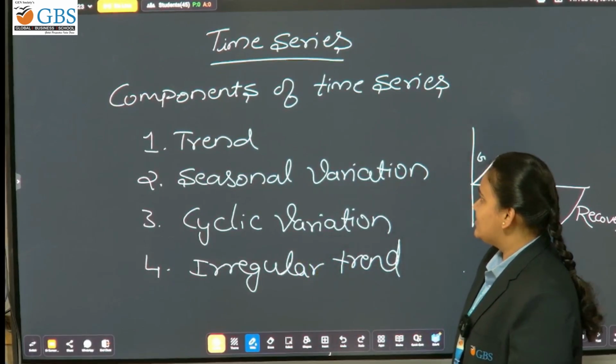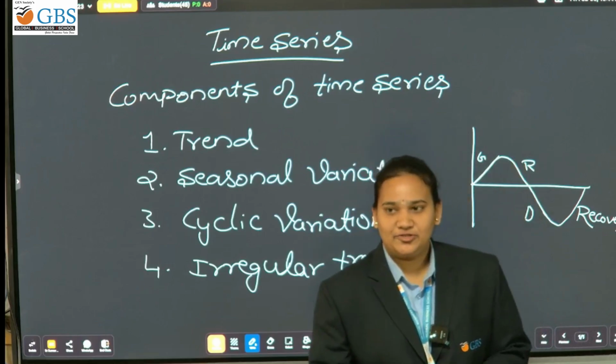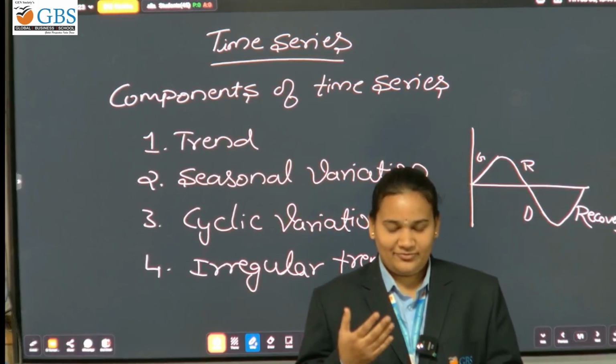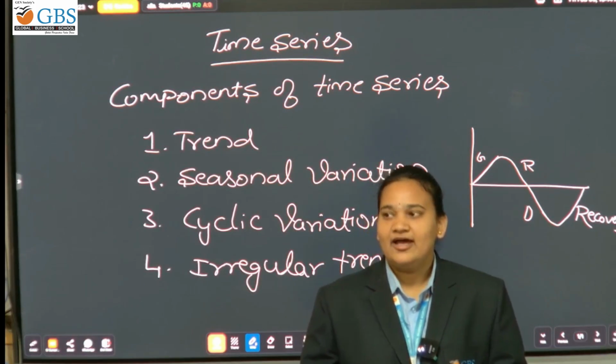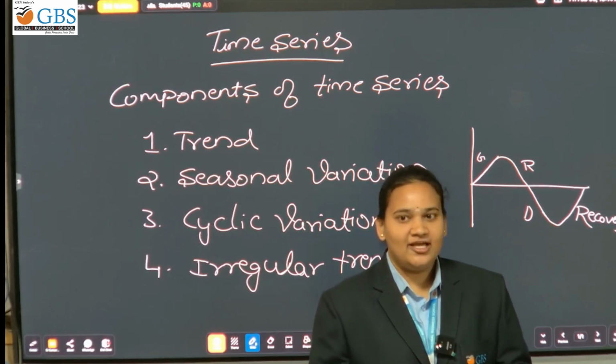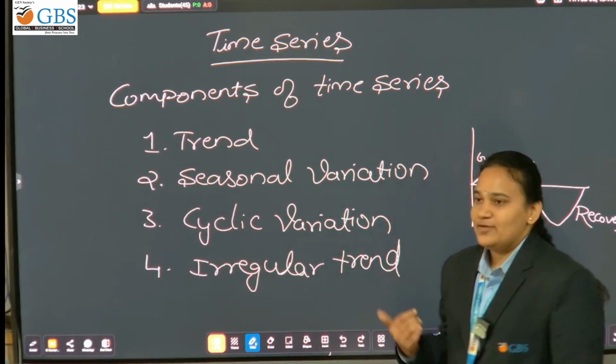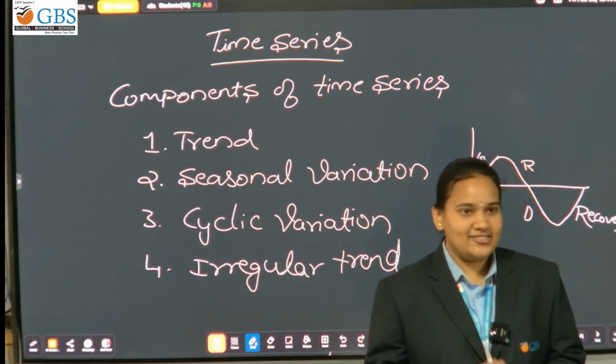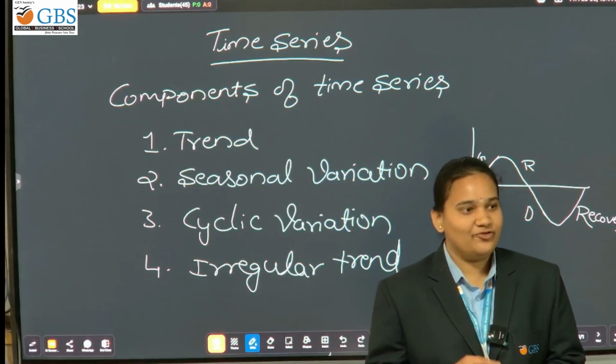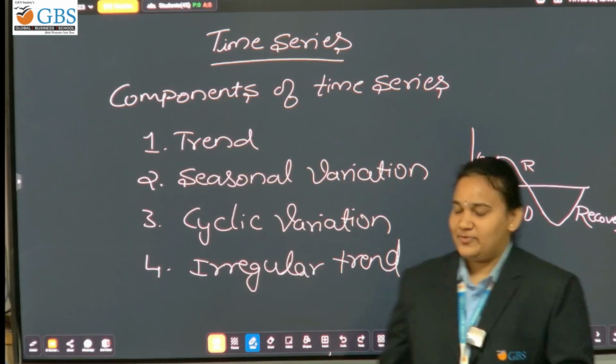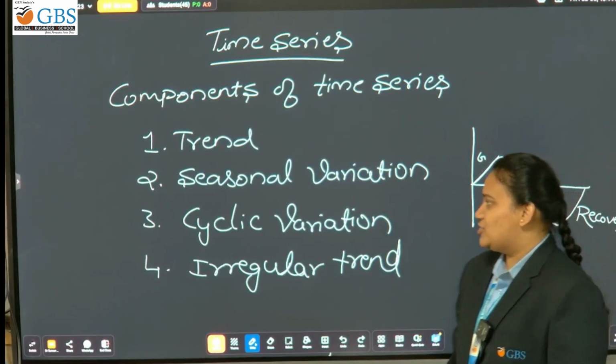The second one is seasonal variation. Seasonal variation means variation happens due to weather, festival and occasion. For example, sales of sweets increase in India in the festival season. The third one is cyclic variation.